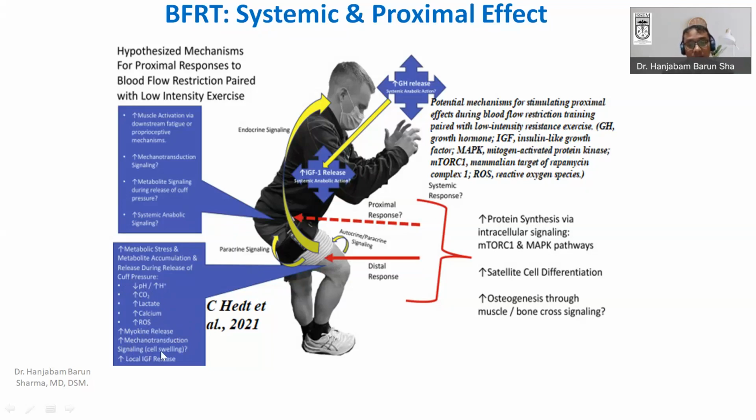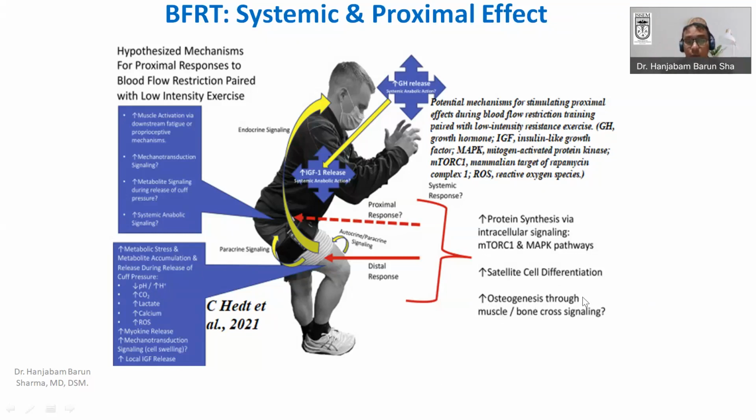Mechanotransduction will happen because of cell swelling, and there is a local increase of IGF release, insulin-like growth factor. Because of these different mechanisms, there is increased protein synthesis via different intracellular pathways, mostly mTORC1 and AMPK kinase, like I've already explained. Increased satellite cell differentiation may be there because of nitric oxide and IGF-1. There is also increased osteogenesis through muscle-bone cross signaling.